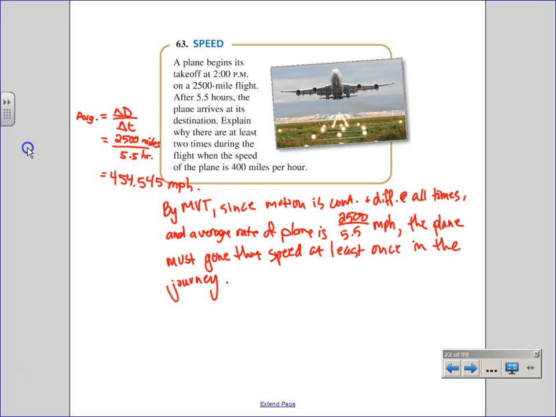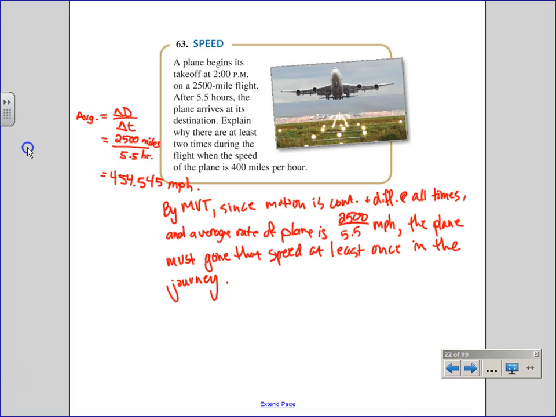The plane went 454 at least once. Good. Now, take Nick's logic. How do I finish the problem? So far, all I've said is the plane had to have gone 454.545 miles per hour at least once. How do I take it home?